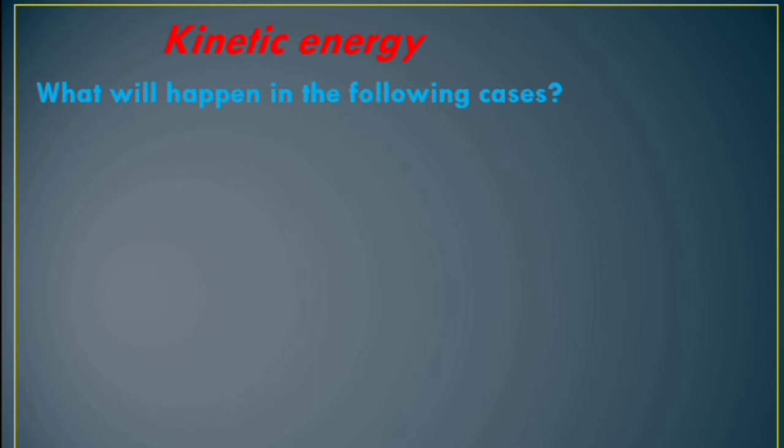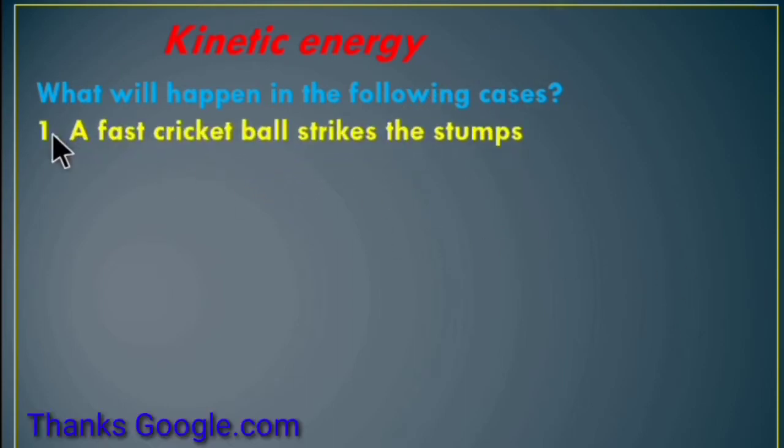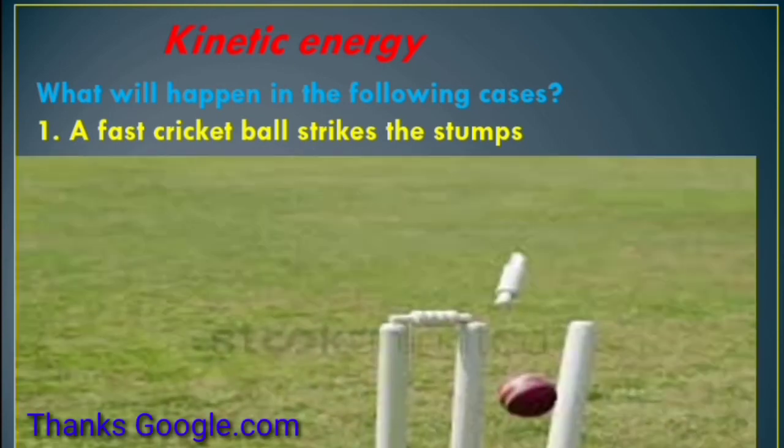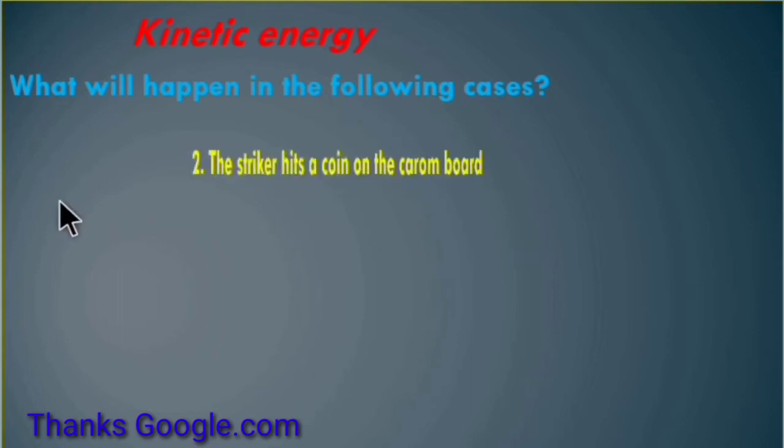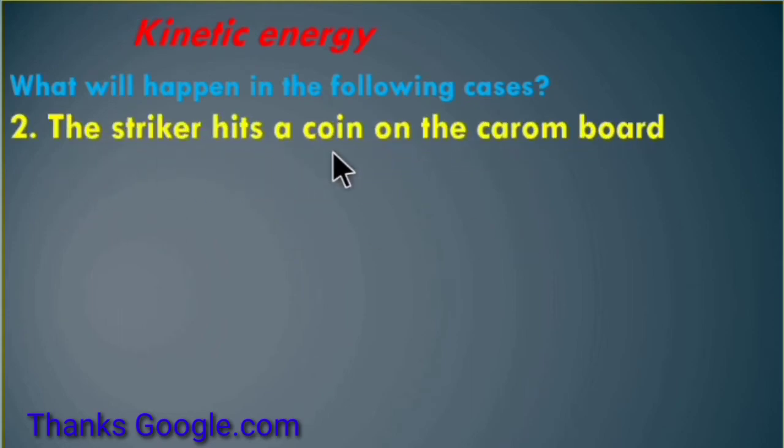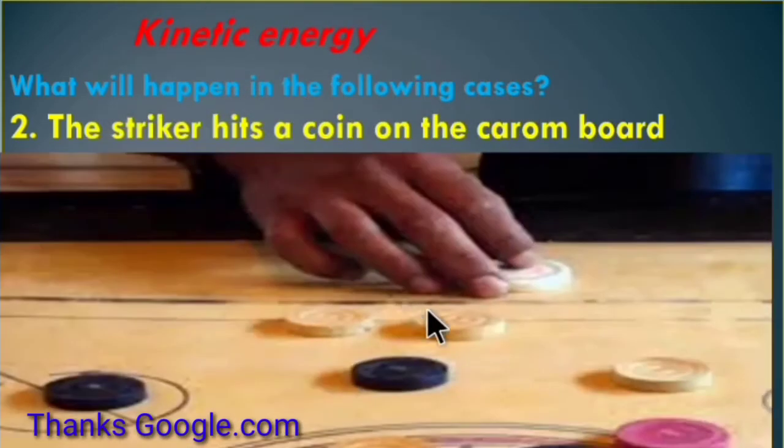What will happen in the following cases? First, a fast cricket ball strikes the stumps. See in this picture, when a fast cricket ball strikes the stumps, the bails and stumps fall down. Second, the striker hits a coin on the carom board. See in this picture, when the striker hits a coin on the carom board, the coin goes fast in the forward direction.